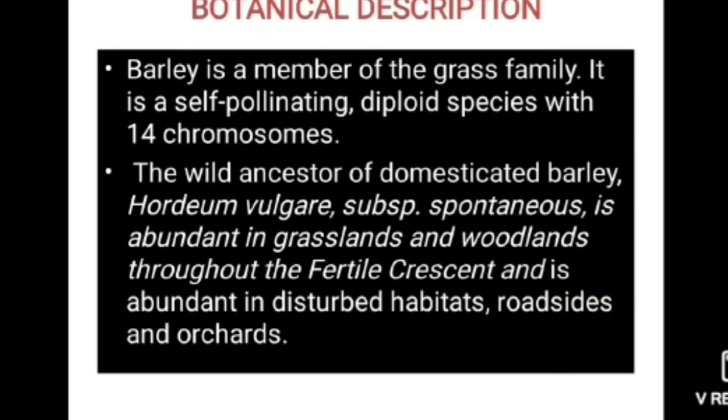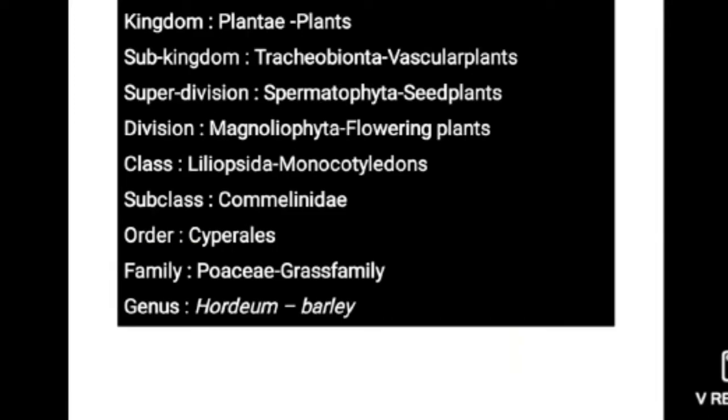Let's see the botanical description of barley. Barley is a member of the grass family. It is a self-pollinating diploid species with 14 chromosomes. The wild ancestor of domesticated barley, Hordeum vulgare subspecies spontaneum, is abundant in grasslands and woodlands throughout the Fertile Crescent and is abundant in disturbed habitats, roadsides and orchards.